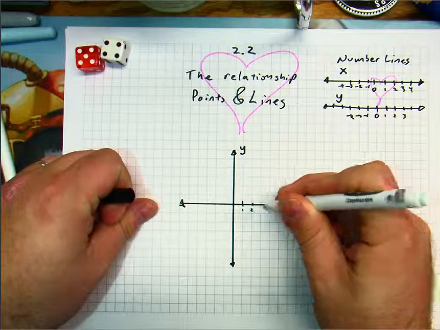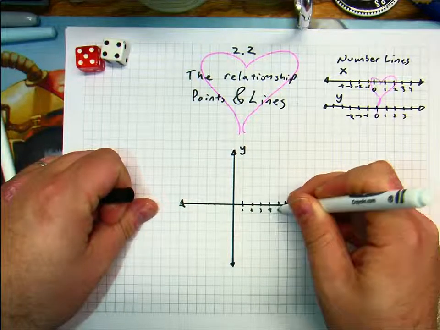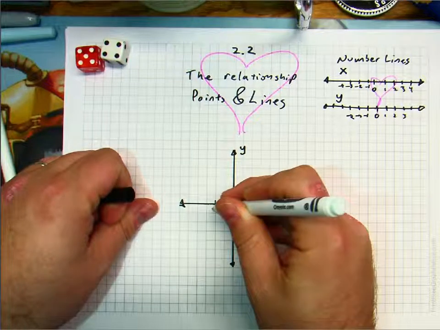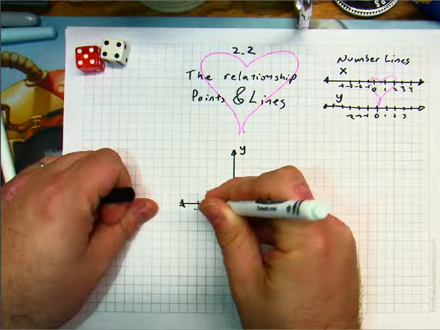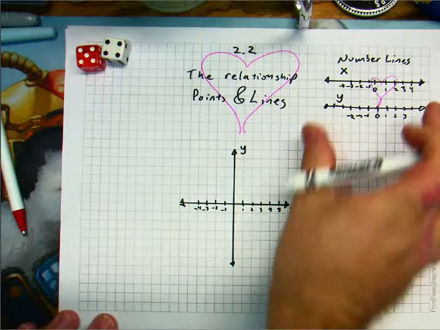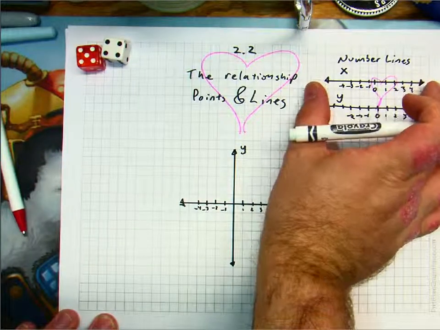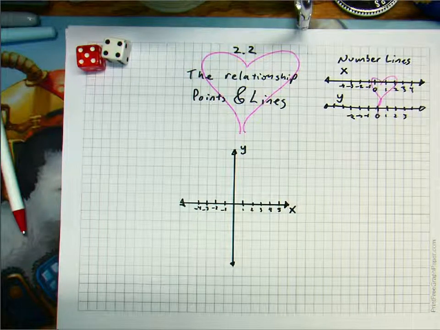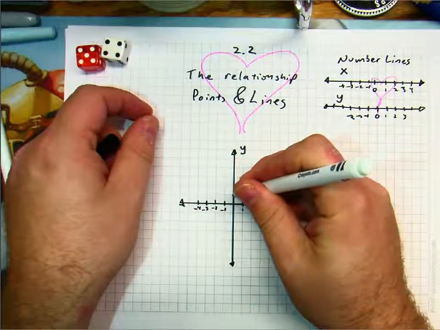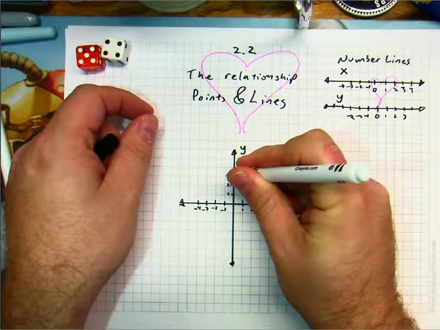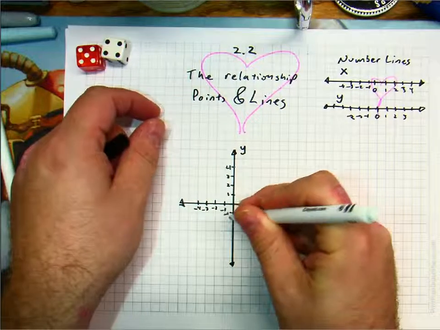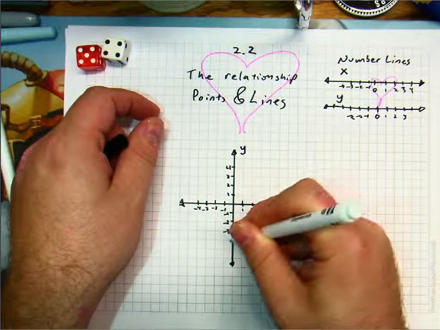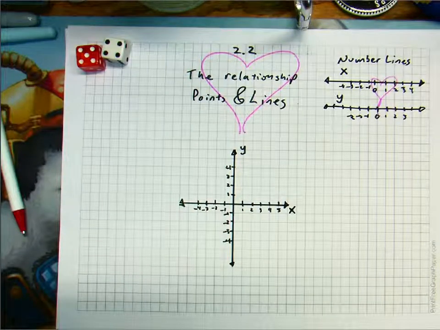1, 2, 3, 4, 5. I'm going to be very diligent about this. -2, -3, -4. It's just that same number line here. Just the same number. I just rewrote it down here. But now it's in a romantic relationship with its BFF and life partner, Y. And Y just goes 1, 2, 3, 4, -1, -2, -3, -4. And that should be good enough. Okay? And so now they are crossed forever. They are forever intersecting.